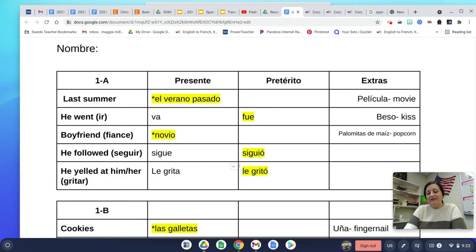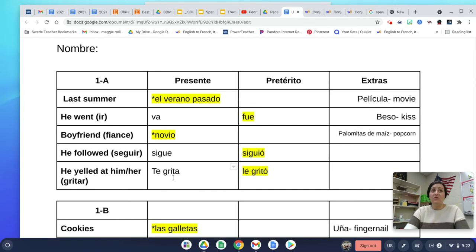All right, then this is your starter phrase. Again, you can manipulate this phrase to make it mean what you want to mean. So let's say instead of "he yelled at him or her," we wanted it to say "he yells at me." Well, if that were the case, we would just have to change this front word because, again, that's the "at whoever." So if we wanted "he yells at me," we would say "me grita." Or "he yells at you," "te grita."